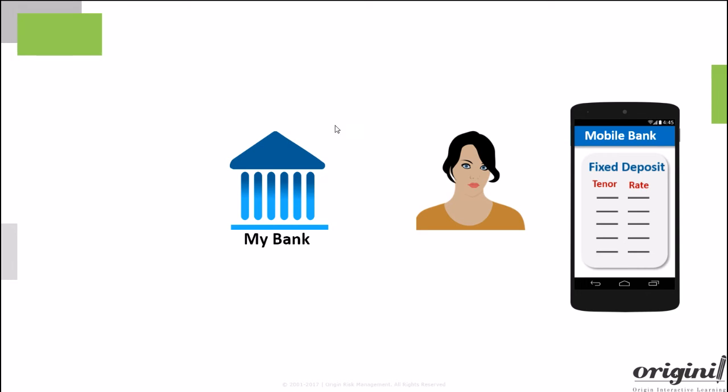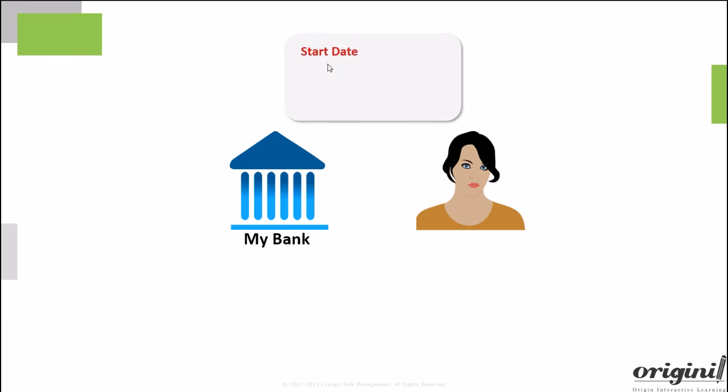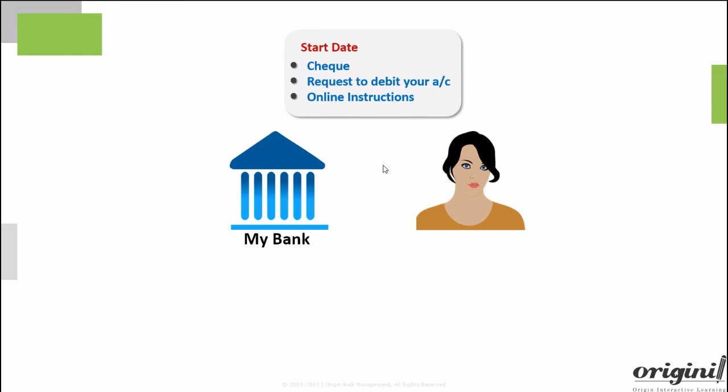The bank will accept the principal on the start date. This may be done by issuing a check to the bank or giving a written request asking the bank to debit your savings account held with them to create the deposit. You can also do the same by providing online instructions.